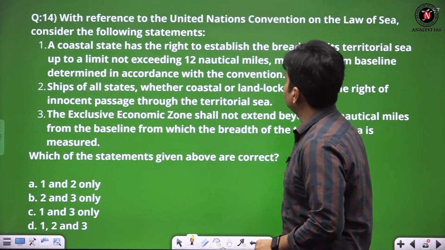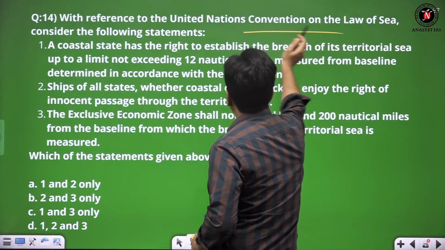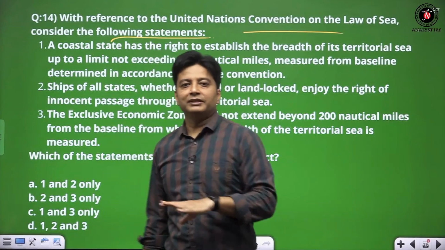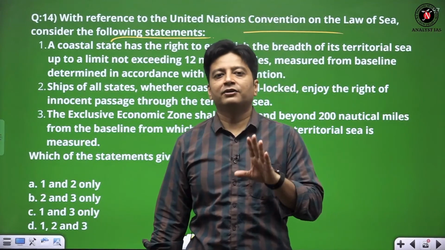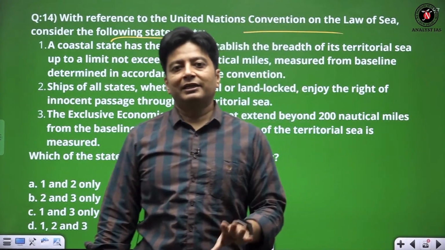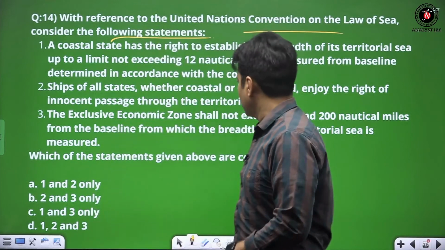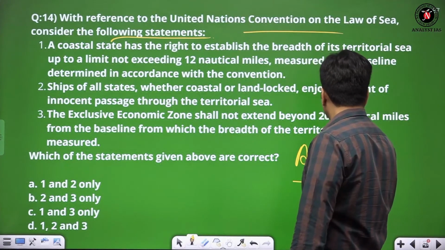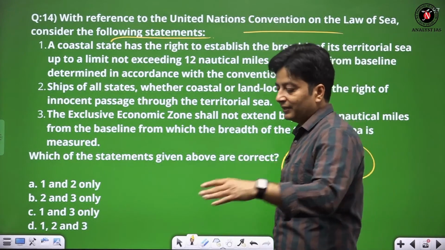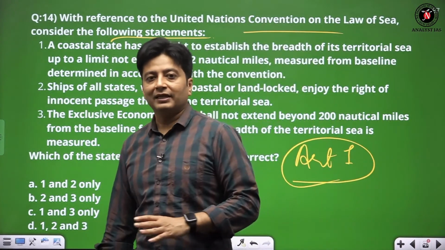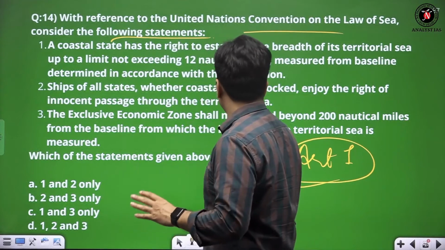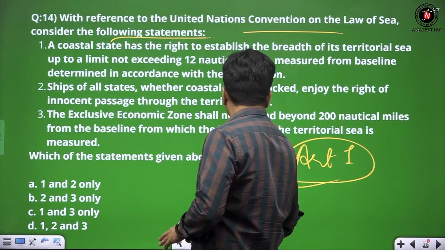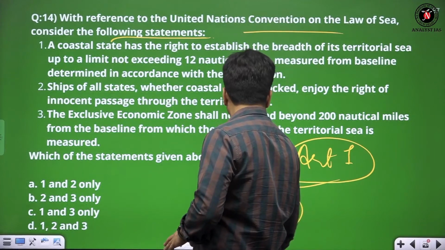With reference to the United Nations Convention on Law of the Sea, consider the following statements. Though it is related to international relations, which is not part of the conventional syllabus of prelims, when I discussed Article 1 in the dictation and that day's class, you can rehear that I talked about the EEZ, the territorial waters and territorial area, right?